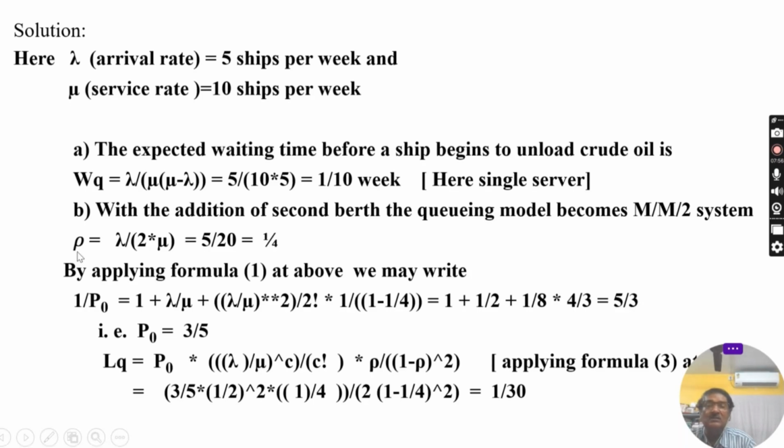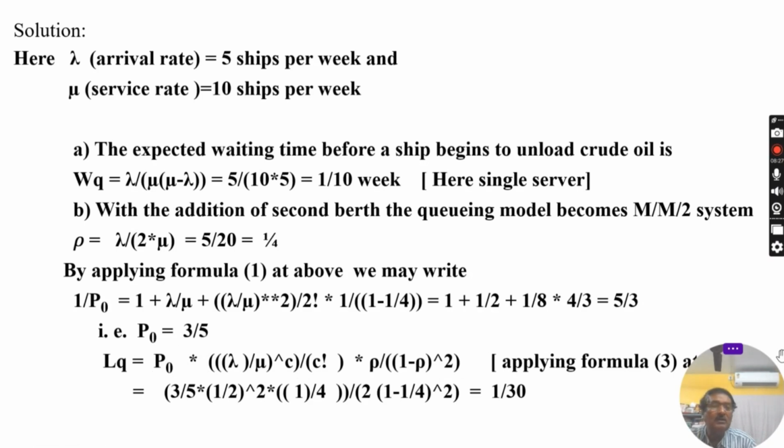First you calculate rho. The formula is this. This is called traffic intensity, lambda by 2 mu. Lambda is 5 and mu is 10, so 2 mu is 20 per week. By applying formula 1 above, we may write 1 by P0. This is simply the application of the formula. First you find P0 and then put the value of P0 into LQ.